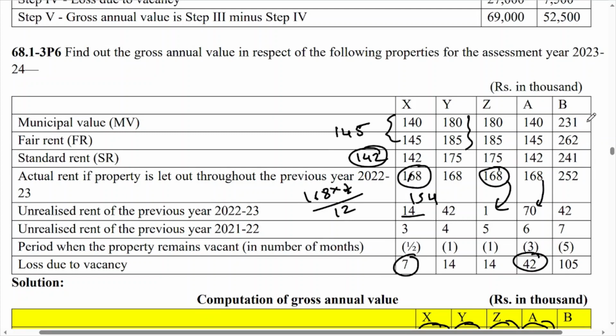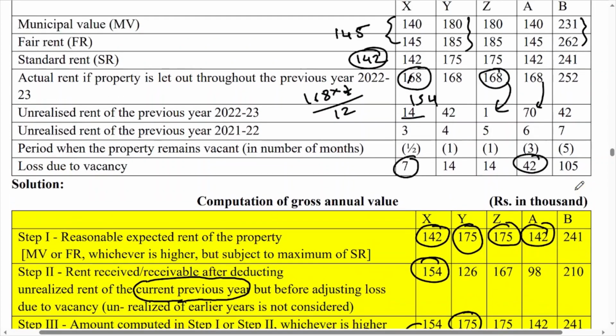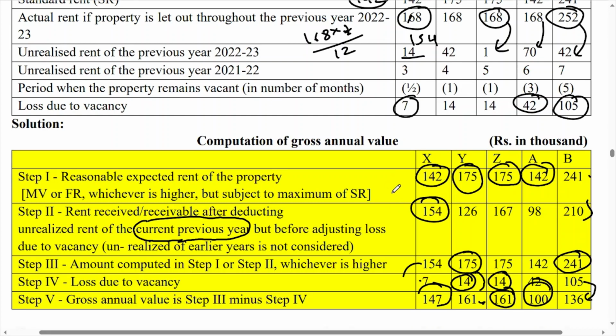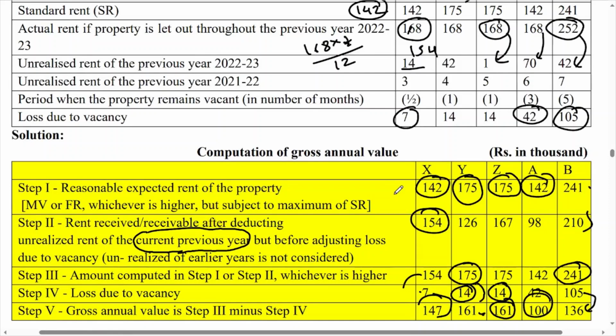So what is the answer for this step, the MB or FR? 262 compared with SR 241. So your answer for this situation is 241. Now actual rent received minus unrealized rent for the current previous year, 42 will be deducted, so 210 will become your answer for step number 2. So 241 will become your answer because step 1 or step 2 whichever is higher. Now loss due to vacancy is 105, and so 241 minus 105, so 136 will become your answer for the gross annual value. So this way you can find out gross annual value.